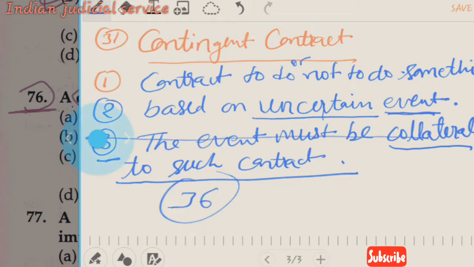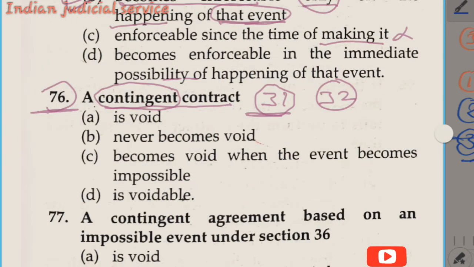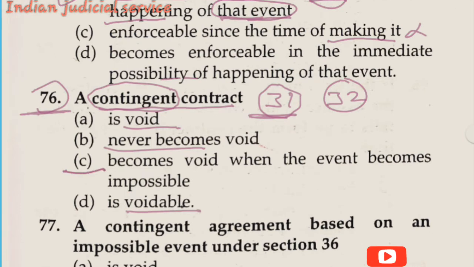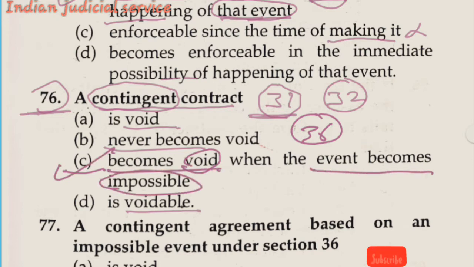Now come to our question. Question 76 deals with the contingent contract being a void contract. It is clear here that the contingent contract is a valid contract, but when it becomes impossible, at that time it becomes void. Option A is void, option B never becomes void, option C becomes void when the event becomes impossible, and option D it is voidable. According to section 36, when the contingent contract is based on an event that becomes impossible, such a contingent contract is a void contract. So our answer is option C, becomes void when the event becomes impossible.